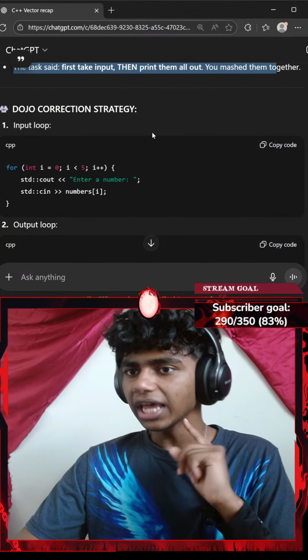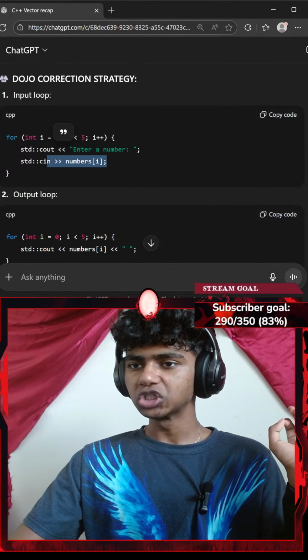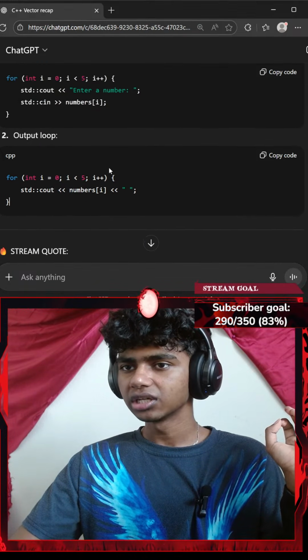Oh, okay, like the way we do for vectors. Once I get the input, I could push that inside of my vector. Is that how it works? Is that how it works in arrays?